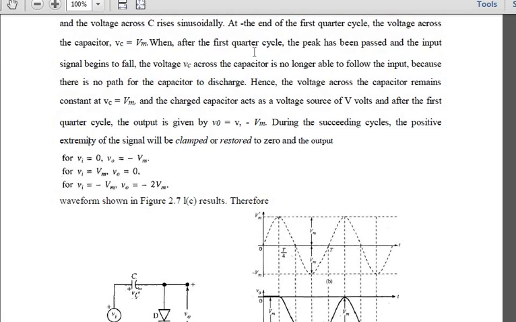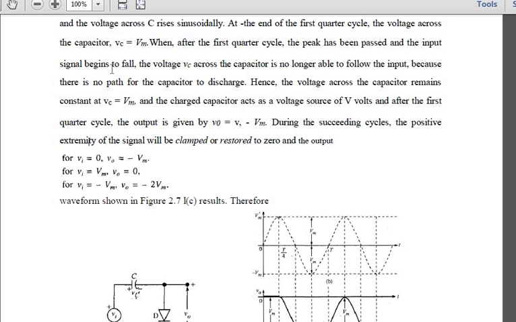After the first quarter cycle, the peak has passed and the input signal begins falling. The voltage Vc across the capacitor is no longer able to follow the input voltage, because there is no path for the capacitor to discharge.